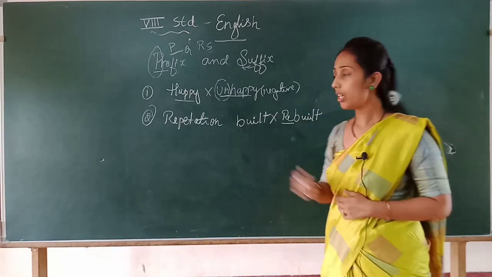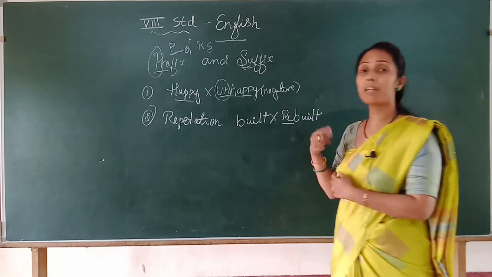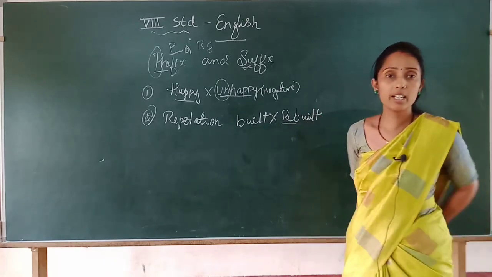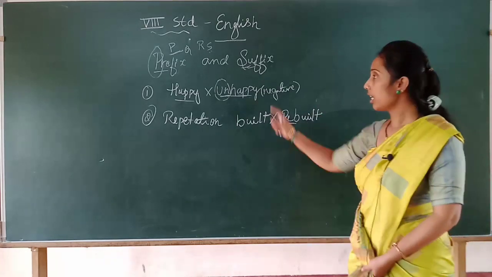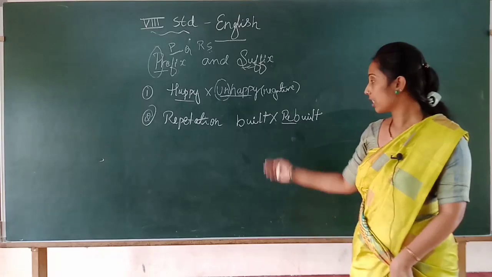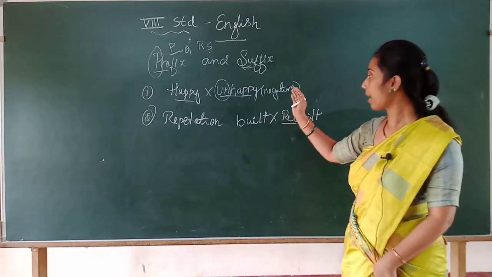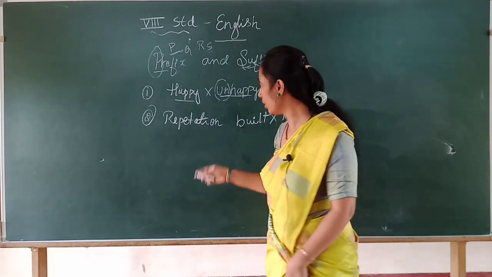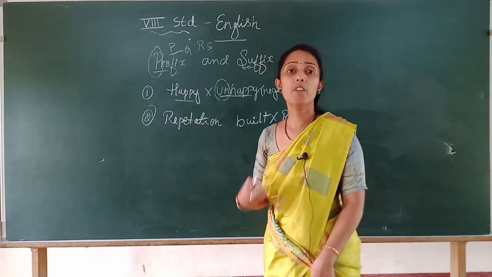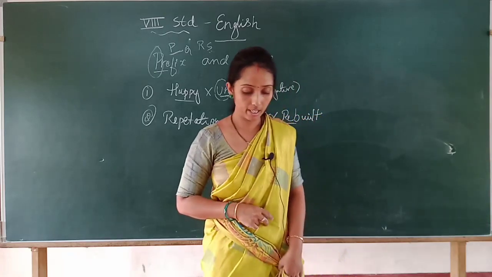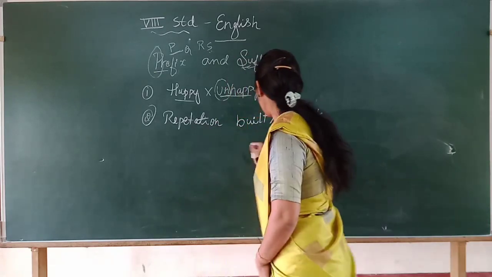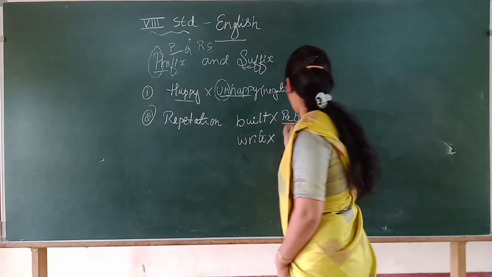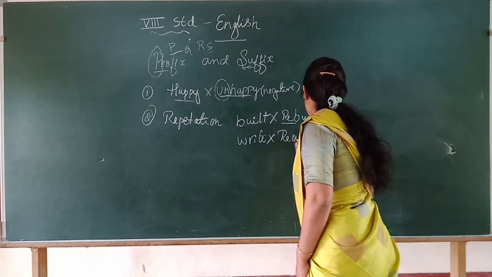What does it become? Here is a verb which you have to repeat, or which you have to do again. That is a repetition, isn't it, children? So here a prefix is a word which we add in. Sometimes it gives the negative meaning, and sometimes it gives the repetition of the work which you have done already. Example, write. Take one more. Write. If you add re as a prefix, rewrite.